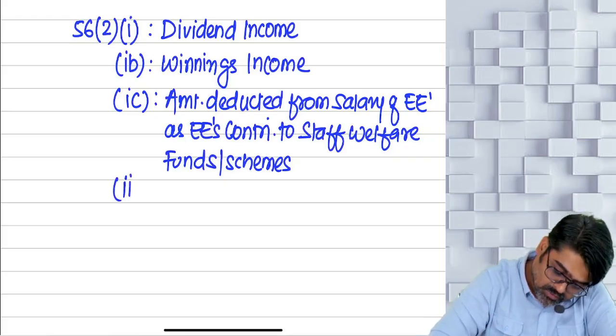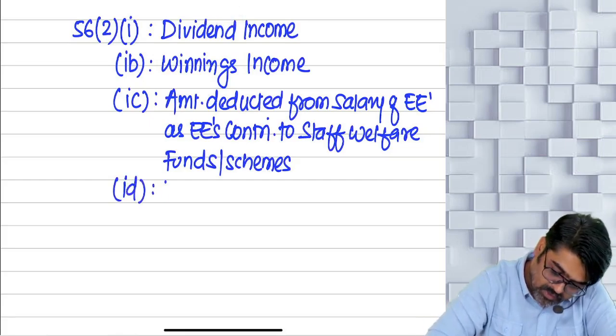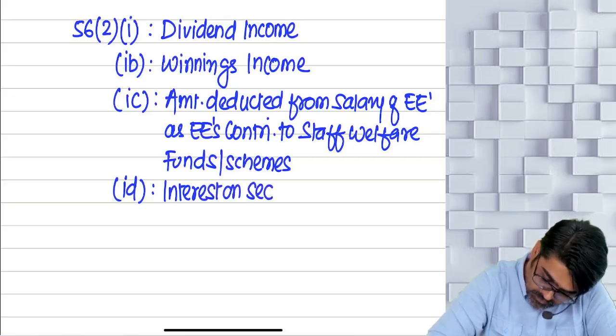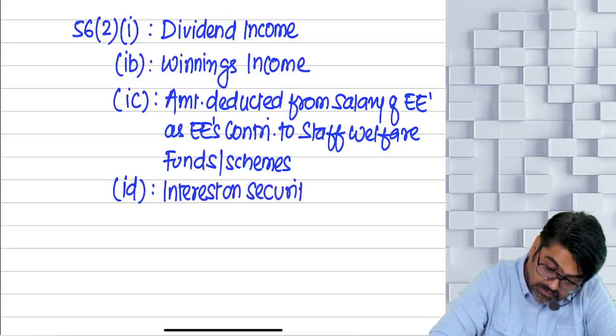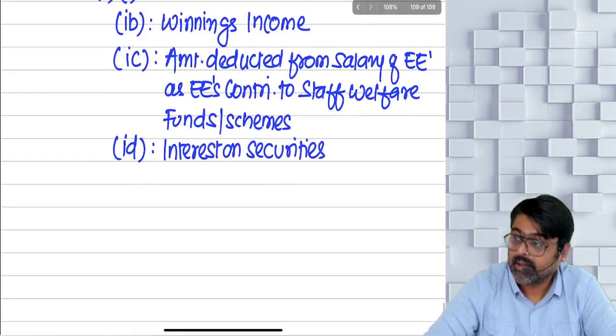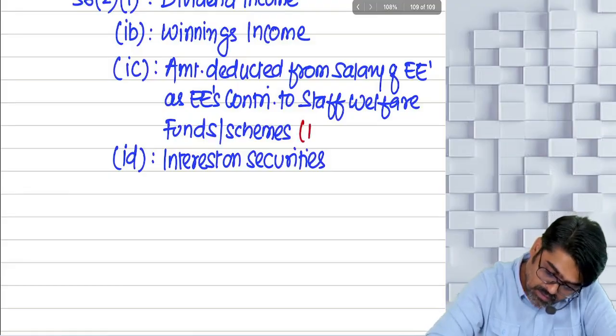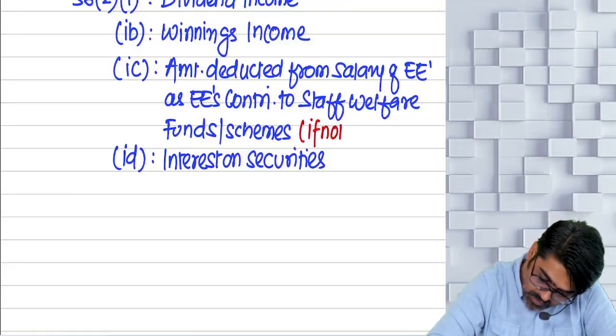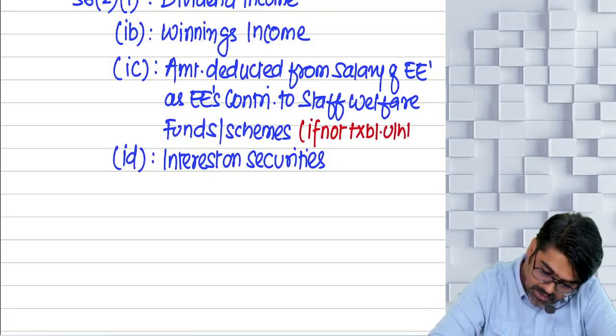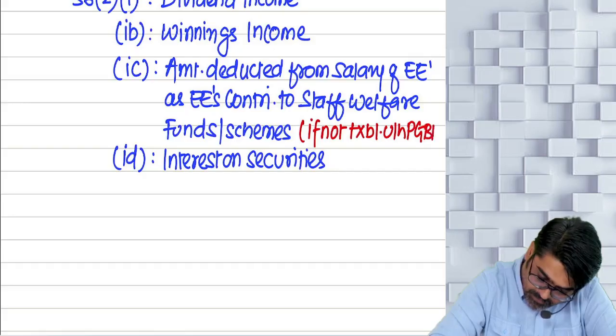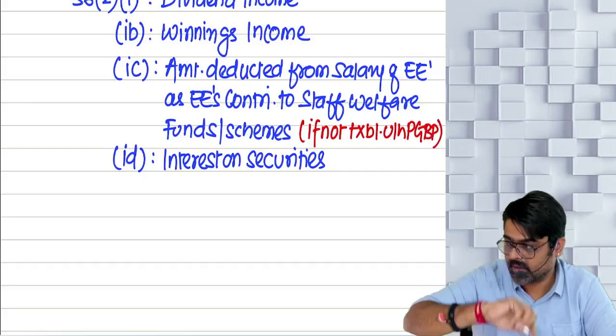Then 1D will come. 1D talks about interest on securities. Which income? Interest on securities. See, if not taxable under the head PGBP, then this income will come under the head IFOS.